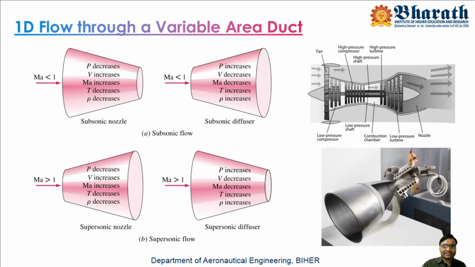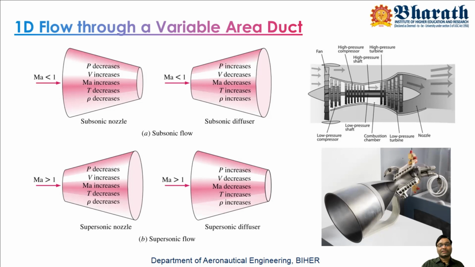Similarly, let us say a positive change in area. A positive change in area means a negative change in velocity. So here, suppose area is increasing, and you are sending the flow in from here. Since area is positively changing, what happens as per the equation? There should be a negative change in velocity. So velocity will decrease. Whatever velocity you sent at the inlet, you will get a lesser velocity at the outlet.